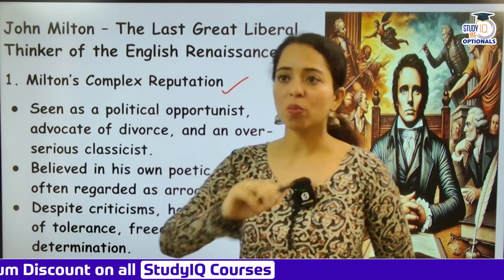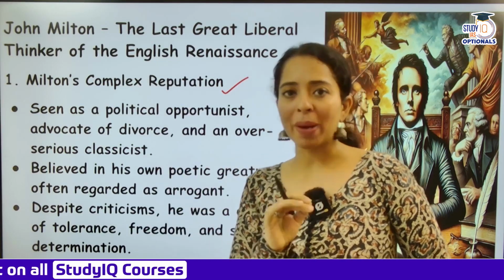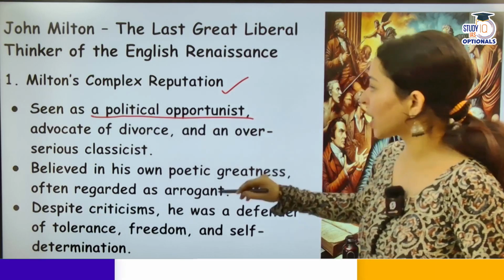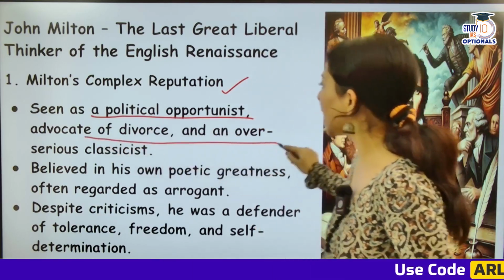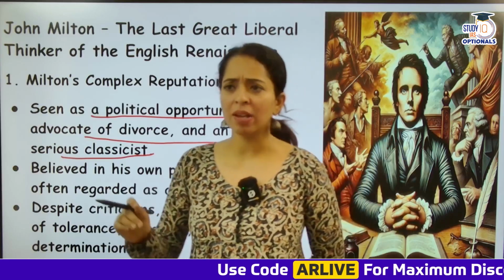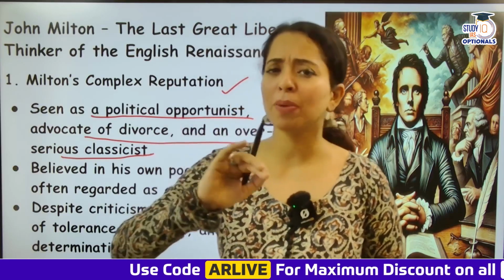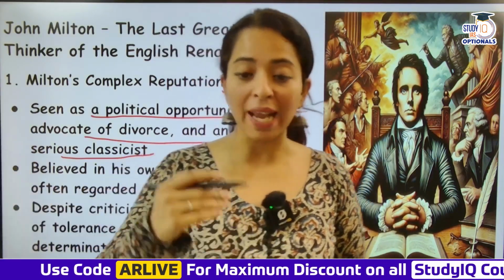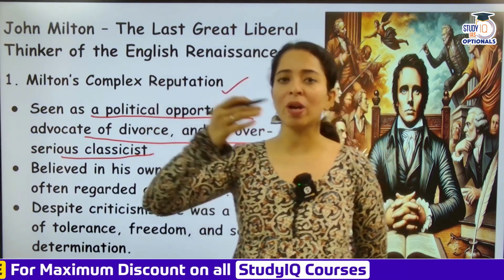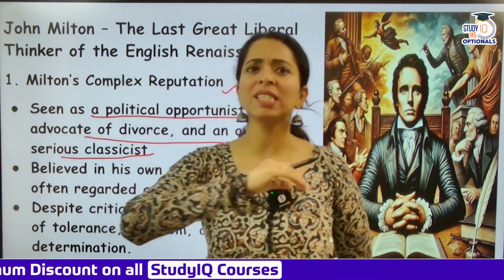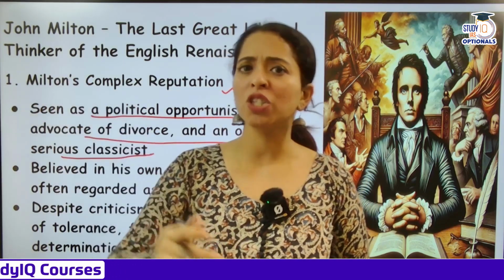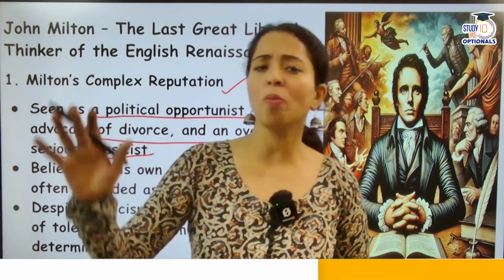So Milton was actually a very complex figure at that time. Why? Because he was a political opportunist, an advocate of divorce, and an over-serious classicist. So yes, he was a very strong classicist, and wrote a lot on Latin and Greek mythology. If my paid students will relate to this, people have read Paradise Lost fully, its book 1, book 2, book 4 and book 9. We can see Paradise Lost is replete with Greek mythology, with classical allusions and so many ideas.